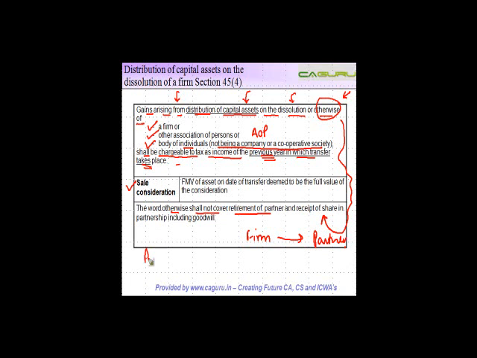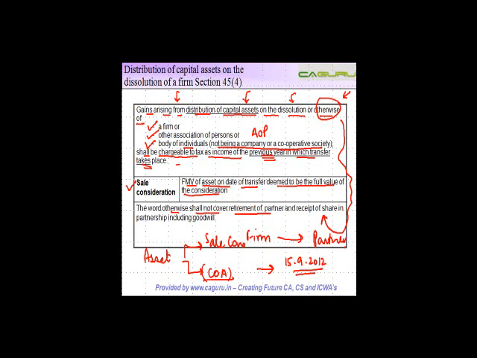If you're transferring an asset, there is obviously a cost of acquisition of that asset to the firm. But what is the sale consideration? To compute the capital gain, from the sale consideration we need to reduce the cost of acquisition. The sale consideration will be the fair market value of the asset on the date of transfer. So if you're transferring it on, let's say, 15th September 2012, the value of the asset on this date shall be treated as the full value of the consideration.